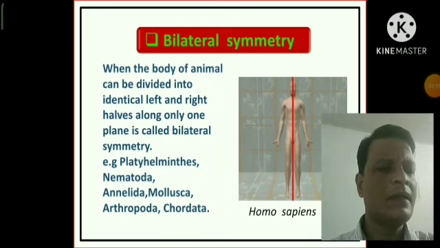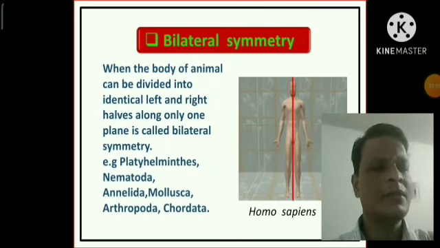If you look at the figure here, this is the human or Homo sapiens figure. You can cut this human body into 2 equal halves along only one plane. So the human or Homo sapiens is a bilateral symmetrical animal.